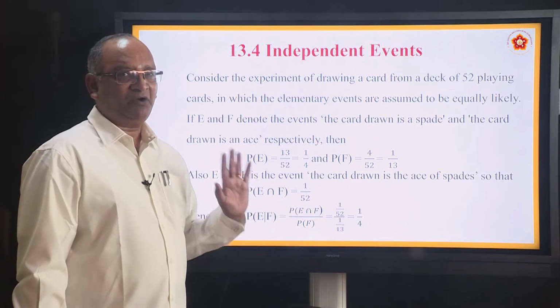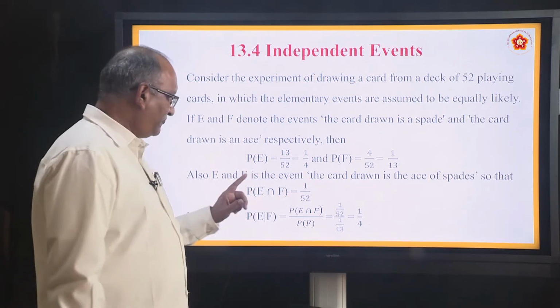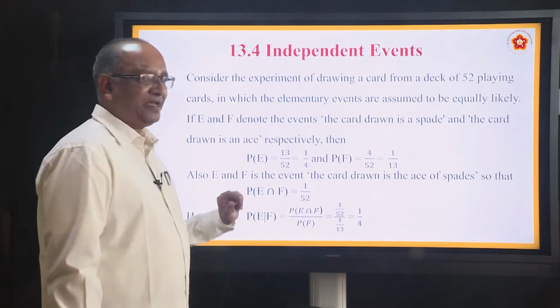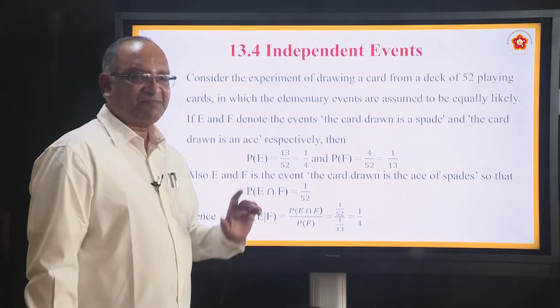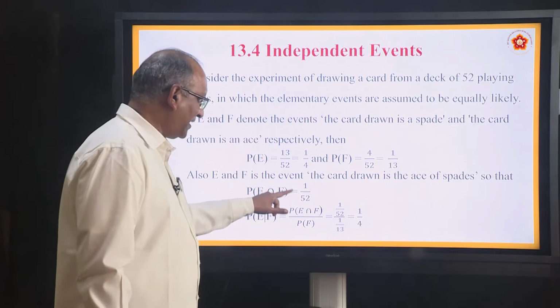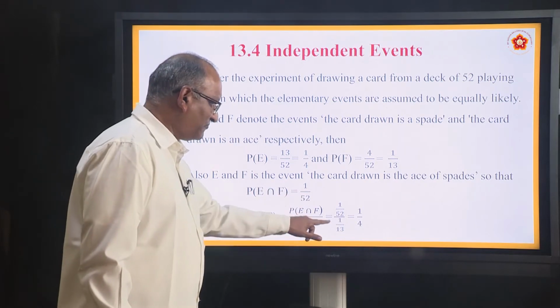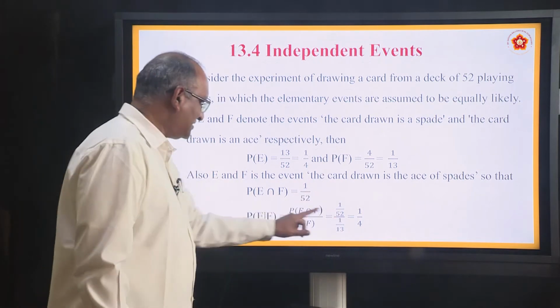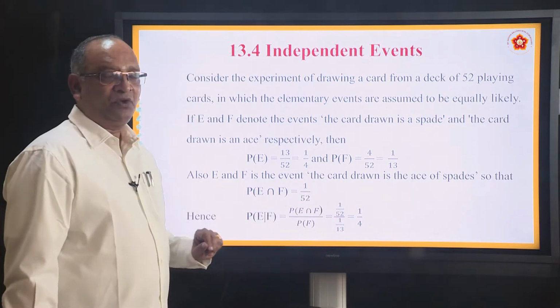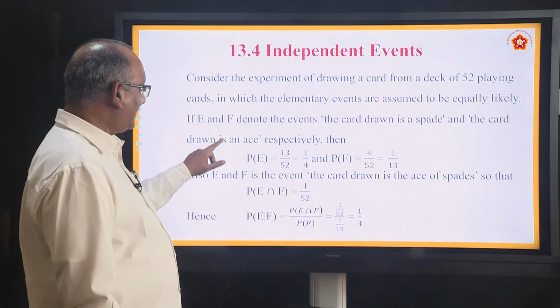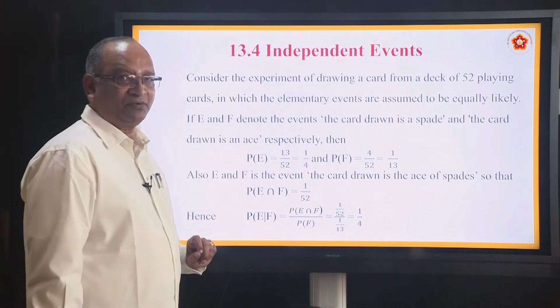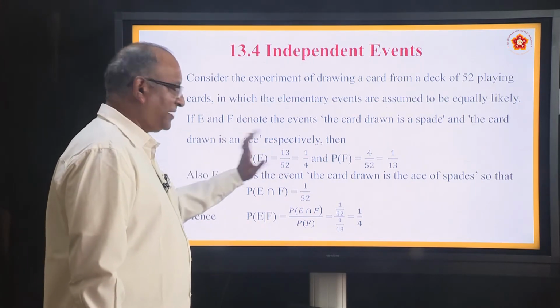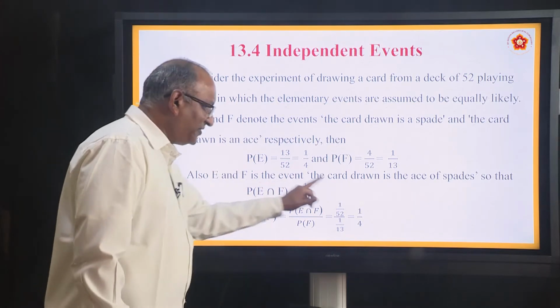What is the point he wants to explain? Now if you want to find out P(E|F), our formula is P(E intersection F), which we got as 1 by 52, divided by P(F), 1 by 13. Answer is what? 1 by 4. 1 by 4 is the answer for what? P(E|F). What is P(E)? We already calculated P(E) is also 1 by 4. P(E|F) is also 1 by 4.